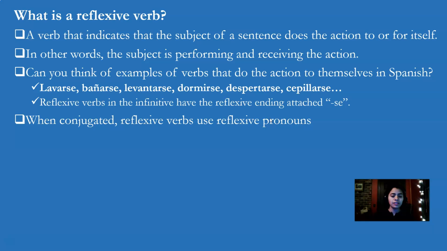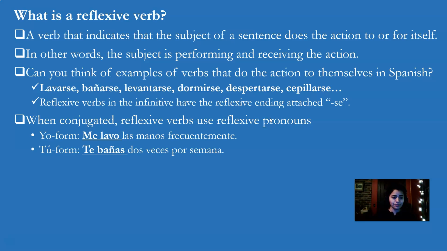When conjugated, reflexive verbs use reflexive pronouns. So for all the persons, the yo form, tú form, nosotros form, vosotros form, ellos, ellas form, they are reflexive pronouns. So for the yo form, me lavo las manos frecuentemente. I wash my hands frequently. Me lavo comes from the verb lavarse. Tú form, te bañas 2 veces por semana. You shower 2 times a week. So in Spanish, bañarse, to shower yourself, it has a reflexive ending.